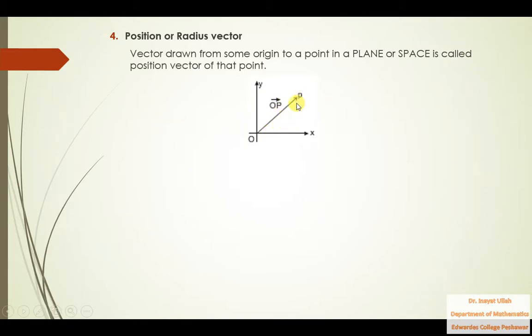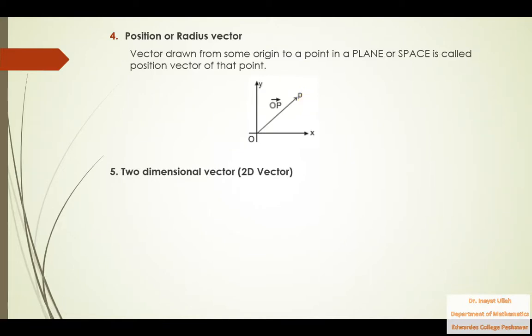So that is called the position vector of this P. And if you rotate this vector, you will get a circle, and this OP will be the radius of that circle. So that's why this vector is also called radius vector. So that is a position vector which is drawn from the origin to a point in a plane or space.